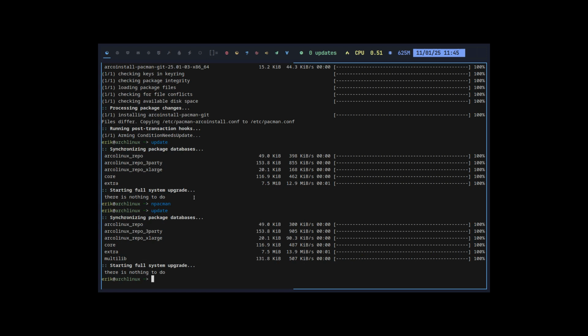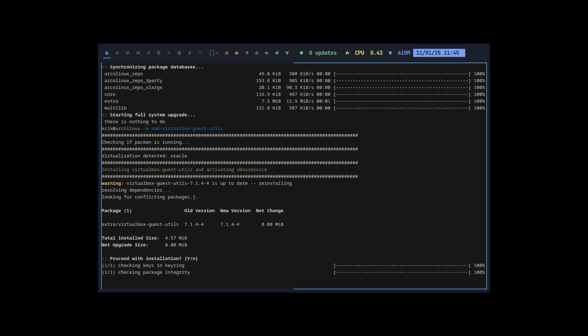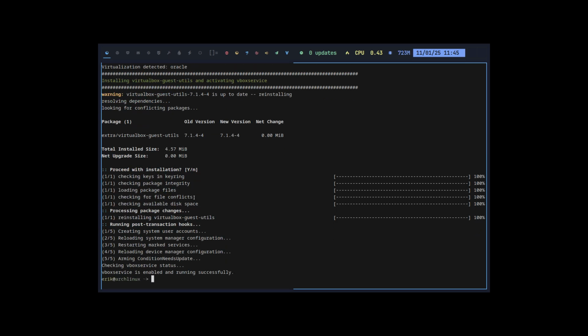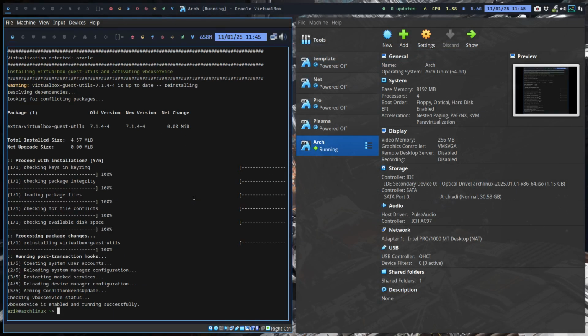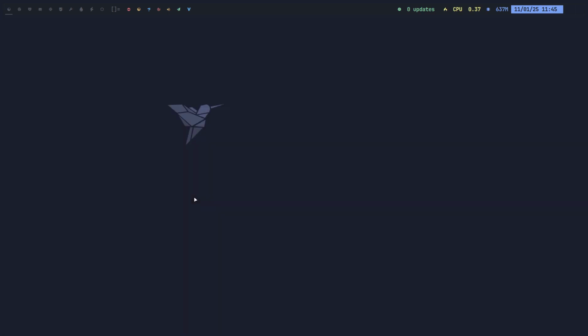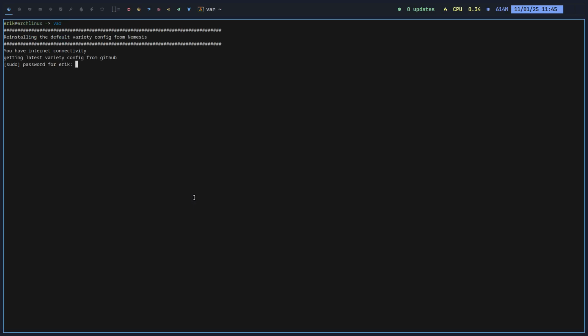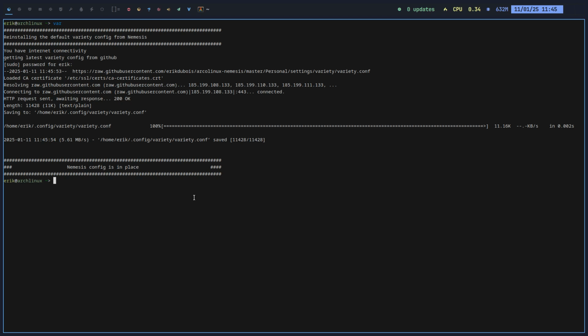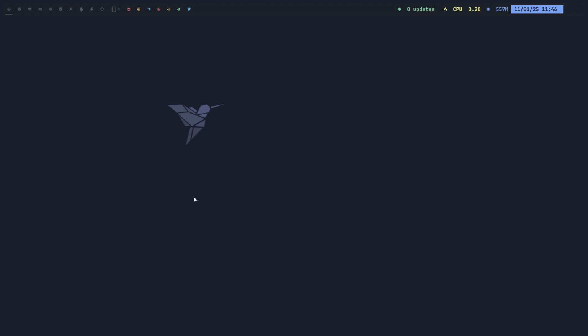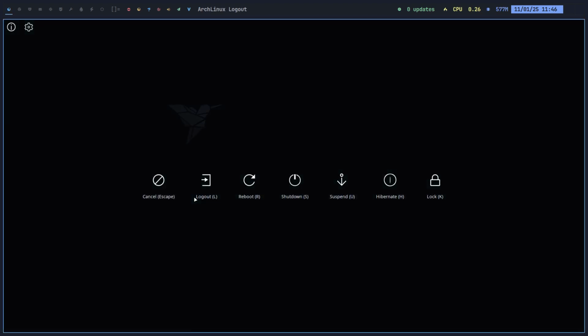Multilib is there. So there is, in this particular application, also an add VirtualBox guest utils, which makes it easier for me to Control F, and voila. I have now a big screen. Control Alt T, I type var, all little applications, little scripts that do things and set the way things the way I like it. In this case, it's variety. It has a configuration, and I like it to be automatically. So when I press Alt N, variety will get me a new wallpaper sooner than later, right?